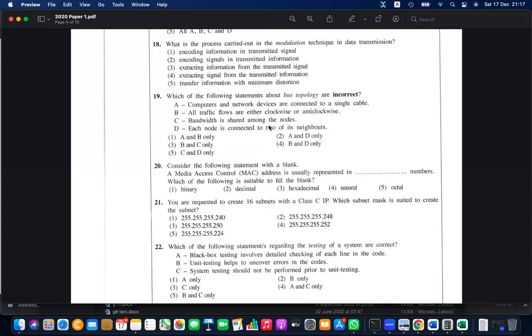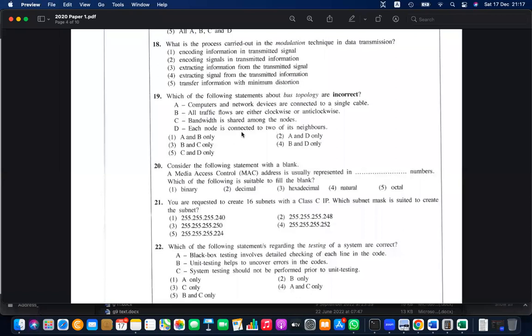Bandwidth is shared among the nodes. Yes, because it's a baseline. The bandwidth frequency range is like a water supply. If there's a single line of water supply, everyone needs to share that supply. That is true, right?